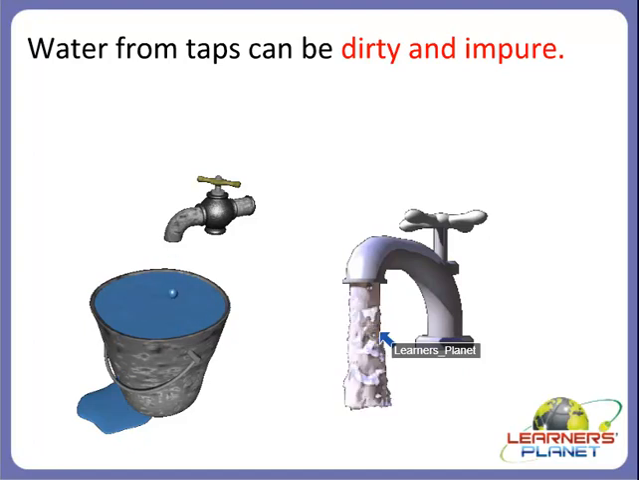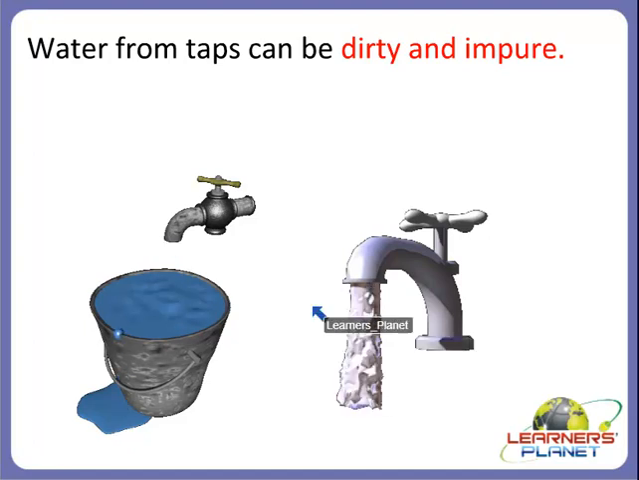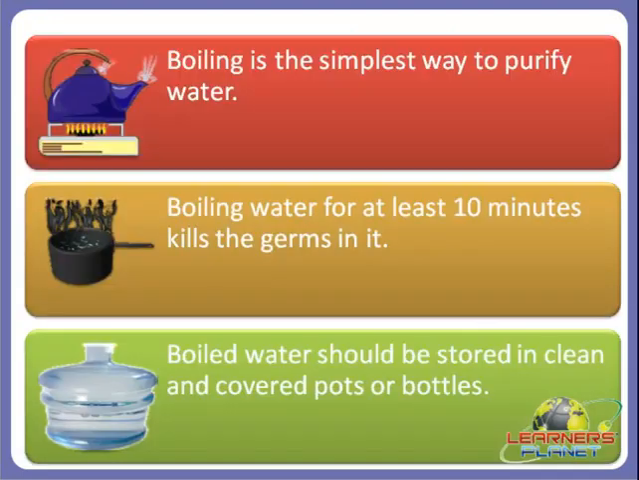So we can purify the water in many ways. Let's see in how many ways we can purify water and use it for drinking and cooking. So children, the first and the most simple method to purify water is boiling. Boiling is the simplest way to purify water.